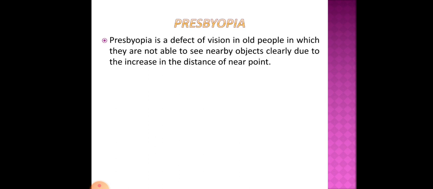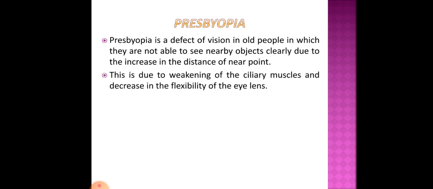That means from 25 centimeter it has increased to, suppose, 30 or 40 centimeter. So in case of presbyopia, the near point increases, and for that reason old people cannot see nearby objects clearly. So why does it happen?